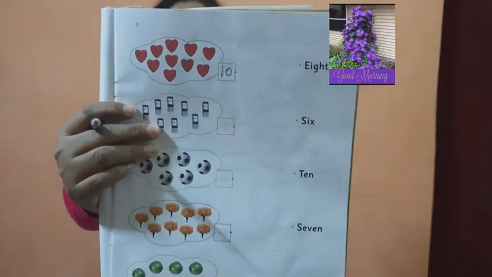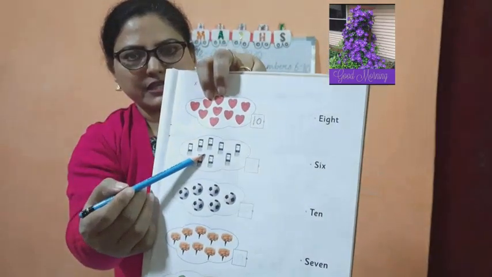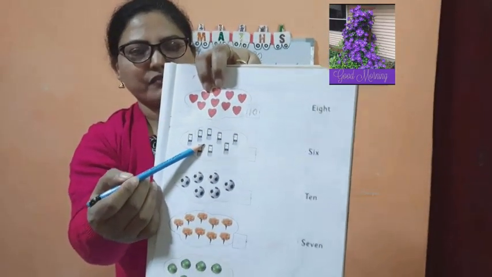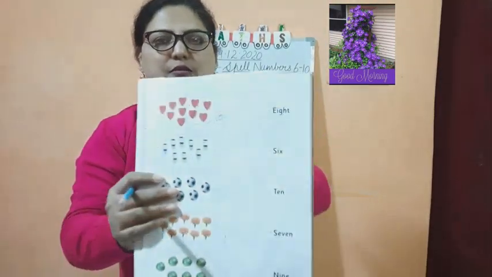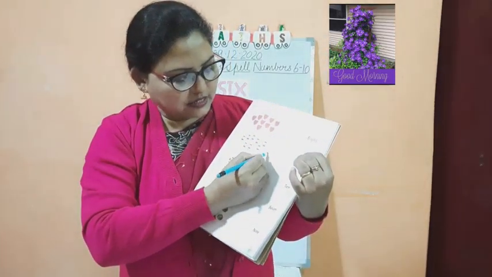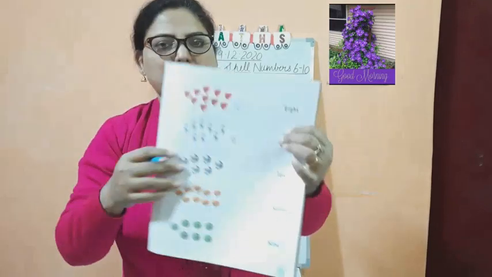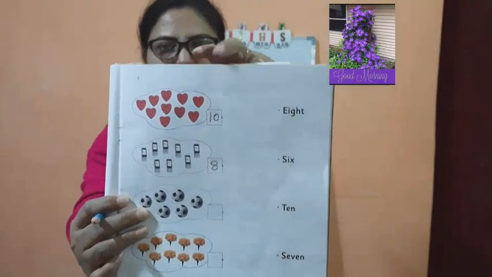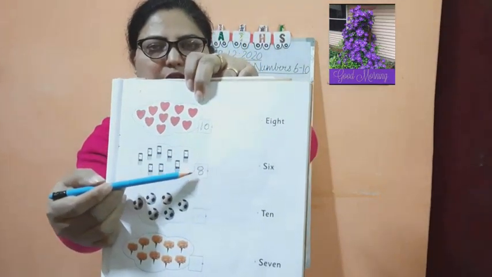Now the second object we will count. These are mobiles. So how many mobiles can you see here? Okay, now we will count: 1, 2, 3, 4, 5, 6, 7, 8. How many mobiles are there? 8. So in the box you have to write the number 8 for the mobiles. You can see the box here, so you have to write 8.